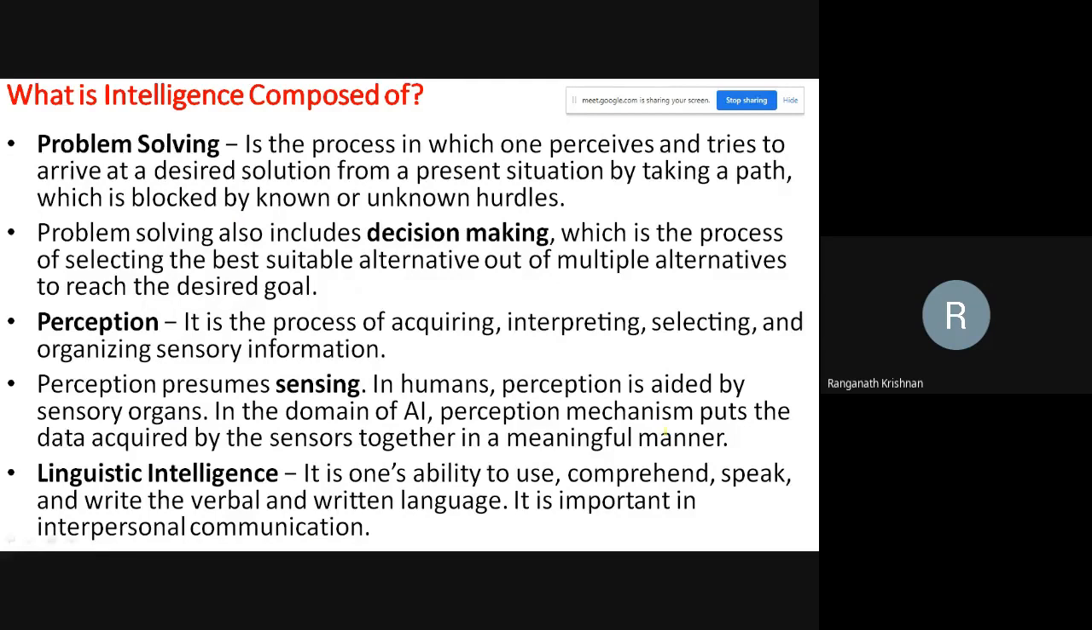So what is intelligence composed of? We said problem solving. So we should be able to solve a problem and make a decision. Perception is about, this is a common English term that's used. So this is a common perception.